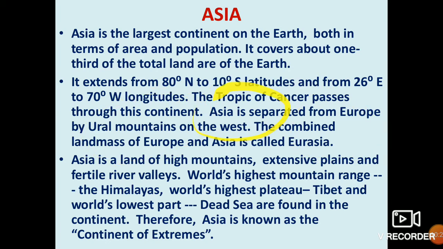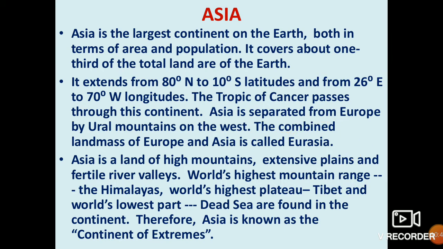Where Asia is separated from Europe by the Ural Mountains, there is a place where Asia and Europe are combined, a landmass where they are joined. That is known as Eurasia. Where your Europe and Asia are combined, that is known as your Eurasia.